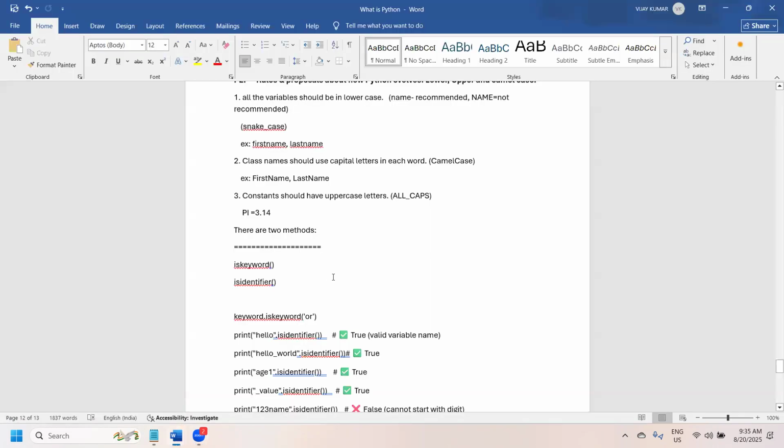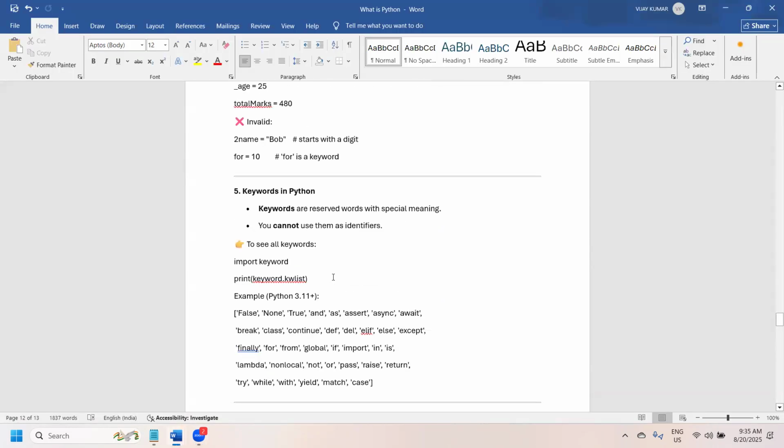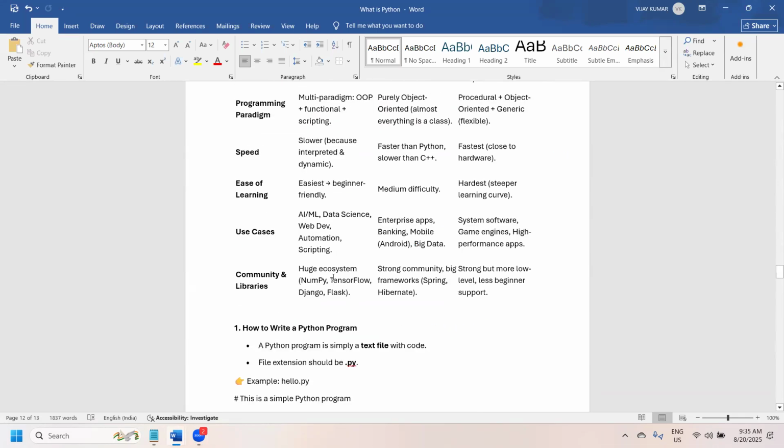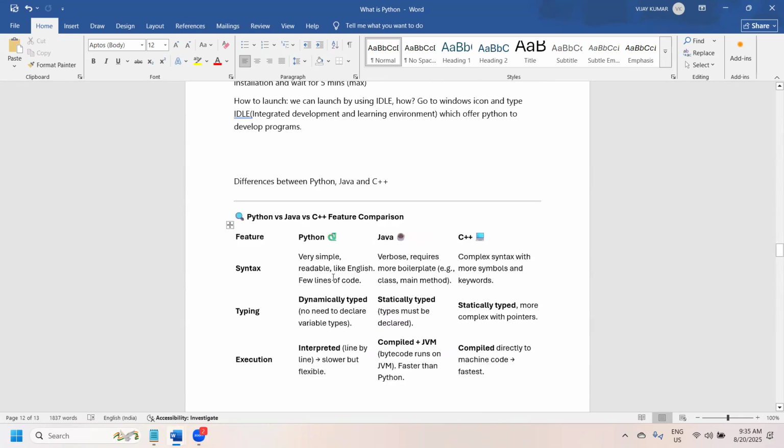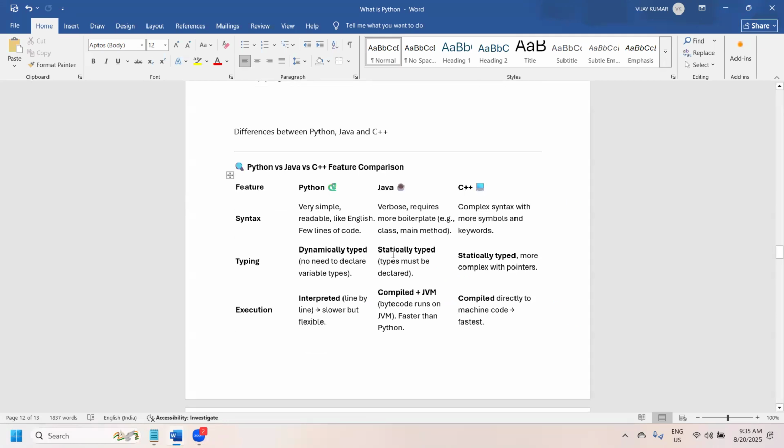So as part of Python, today before going to the further topics, first we'll discuss the differences between Python, Java, and C++. As you know, Python is a high level interpreted language. Python supports different programming paradigms, which means it supports object oriented, functional, and procedural programming. We saw that yesterday.